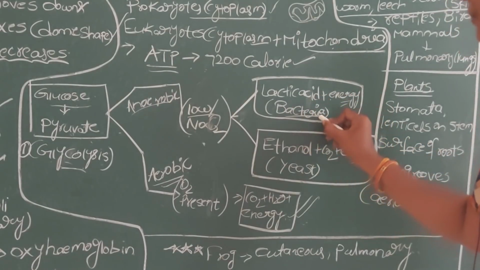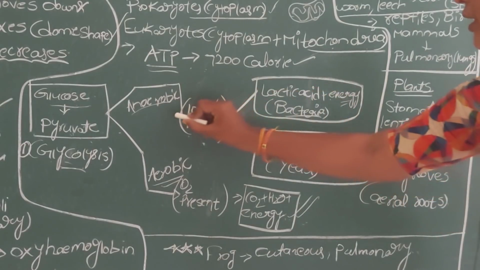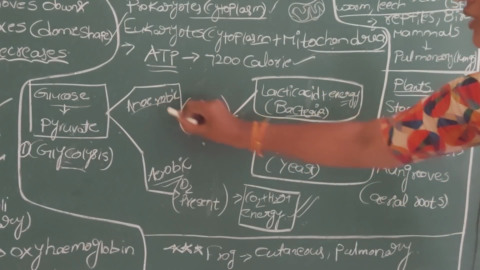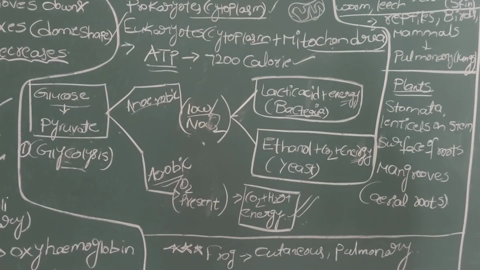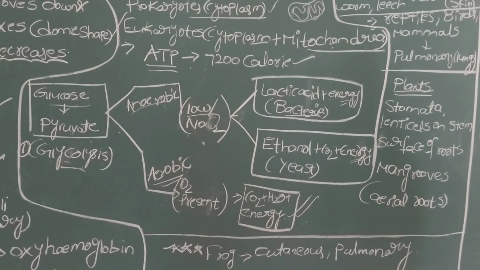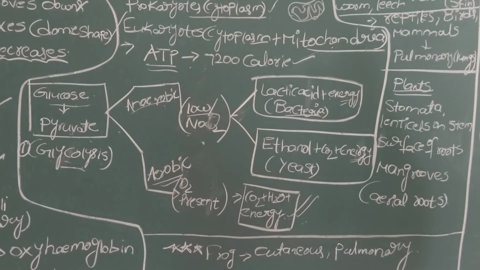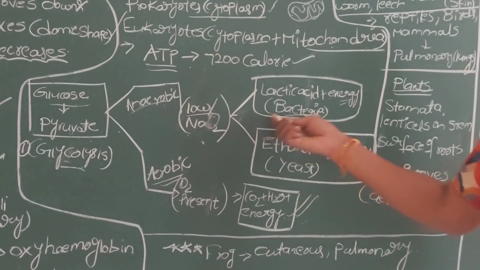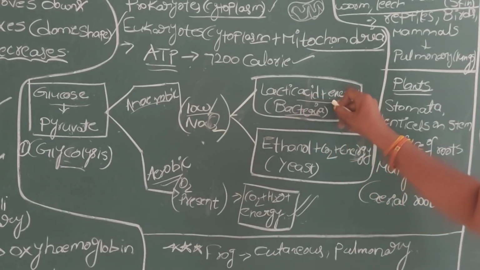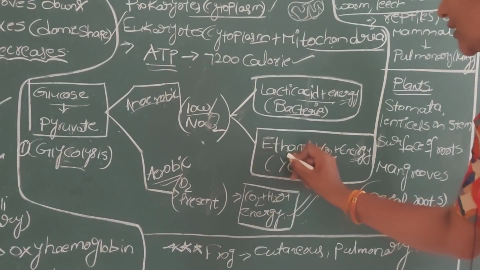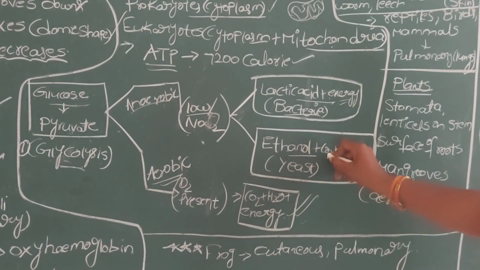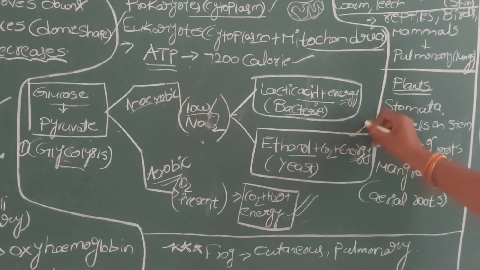For example, in bacteria, if the respiration takes place in the absence of oxygen, we call that anaerobic respiration. Respiration is actually of two types. If it takes place in the presence of oxygen, it is aerobic respiration. If it takes place in the absence of oxygen, we call it anaerobic respiration. Anaerobic respiration occurs in lower organisms like bacteria and yeast, but the products are different. If it occurs in bacteria, it releases lactic acid and energy. If it occurs in yeast cells, it produces ethanol, carbon dioxide and energy. Chemically, we also call this step fermentation.